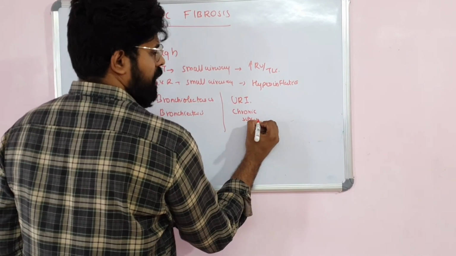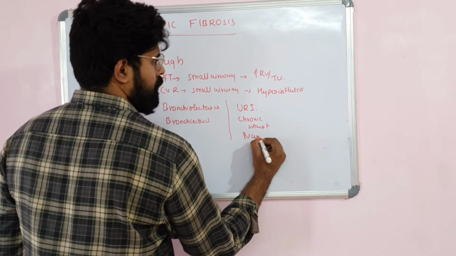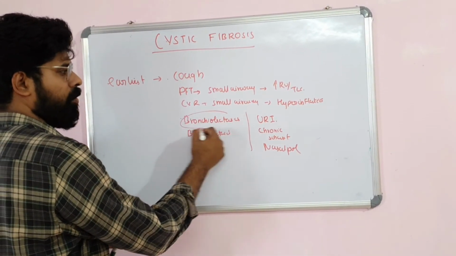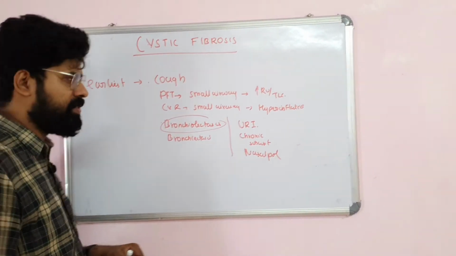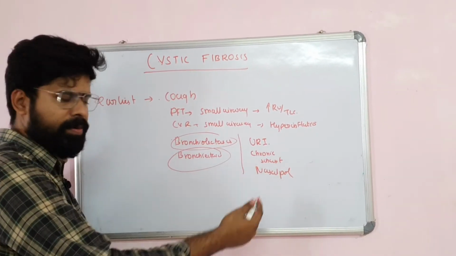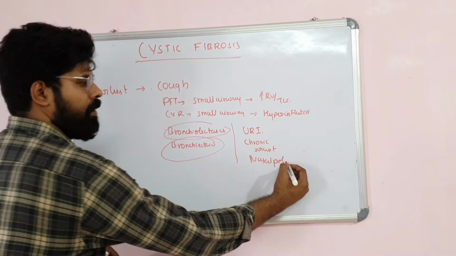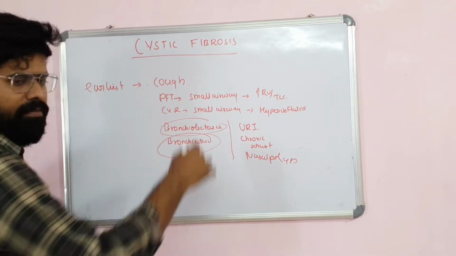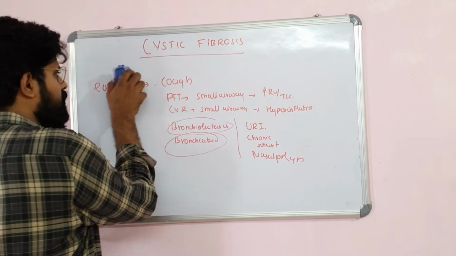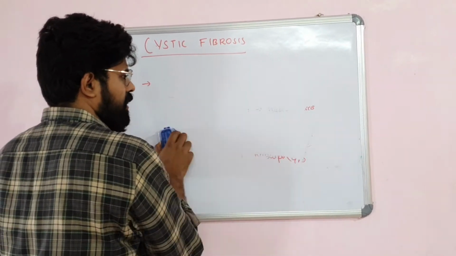The patient can also have nasal polyps. So it initially begins as small airway disease. This bronchiolectasis will be the initial manifestation. In later stages, it can involve bronchiectasis. They will have chronic upper respiratory infection, sinusitis, nasal polyps, and evidence supporting chronic lung infections. So this is the first one, the lung infections.